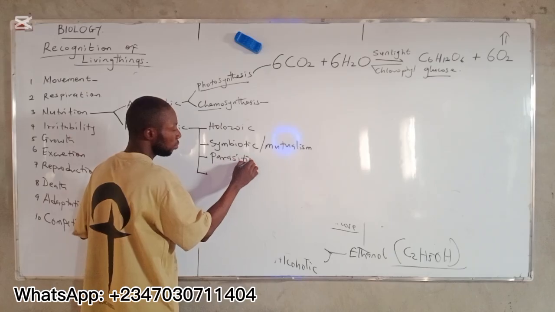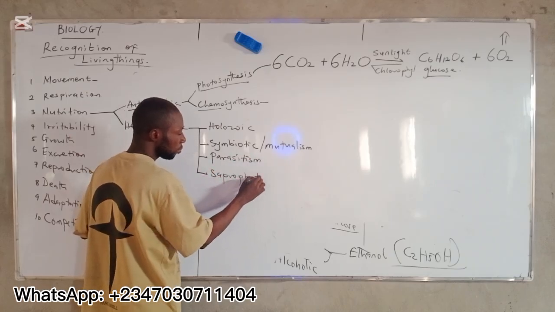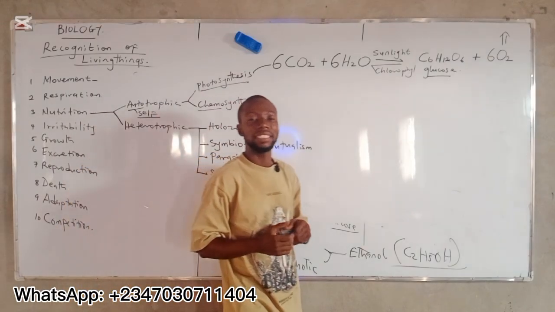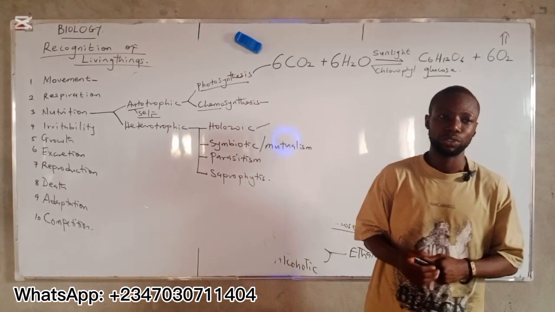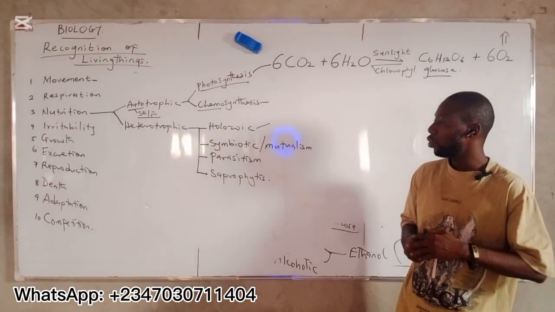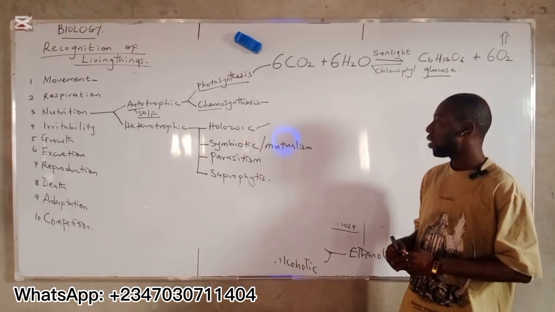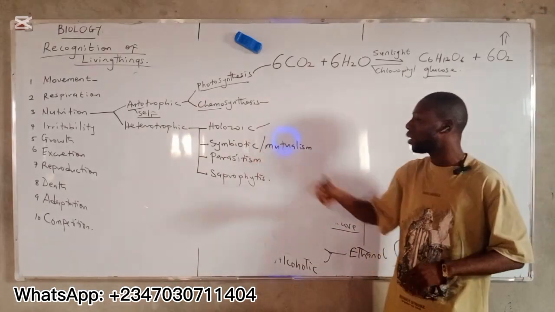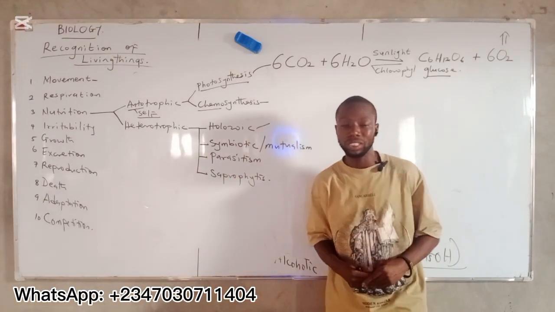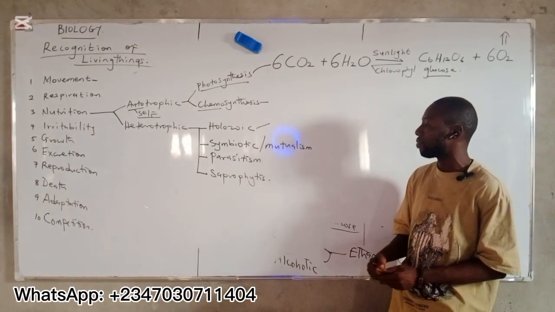Parasitism, then we have saprophytism. All right? Holozoic involves the organisms that have teeth, muscles, skeleton, and brain, which enable them to move about to search for their food. All right? The symbiotic or mutualism is a relationship between 2 organisms of different species, in which one depends on another in order to survive.